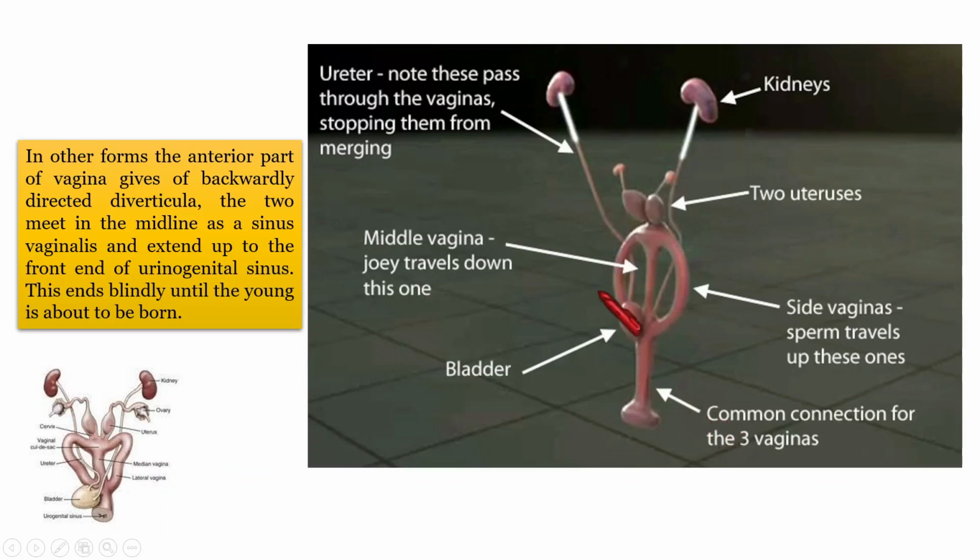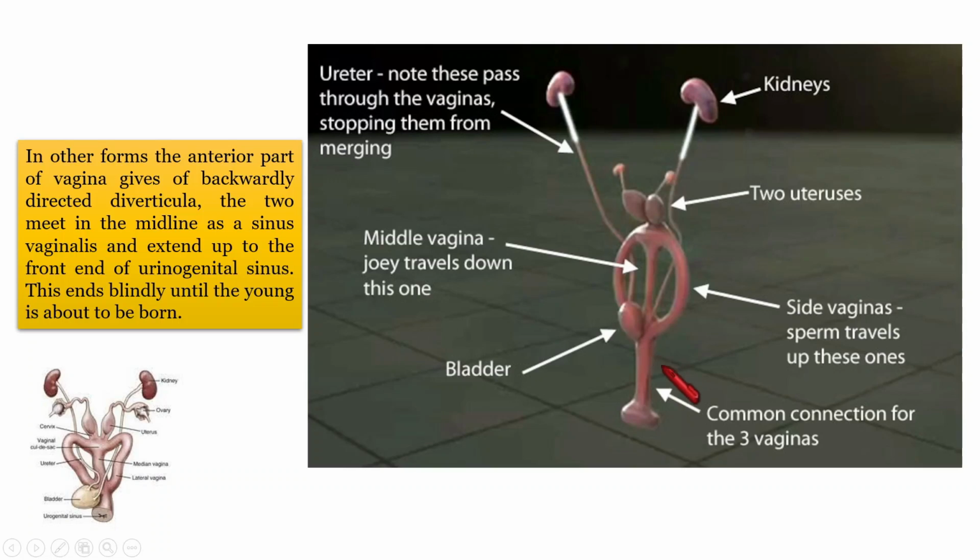So I took this image just to explain this part. The anterior part of the vagina gives off backwardly directed diverticula, and these two diverticula meet together and form a midline canal called the sinus vaginalis. It extends up to the front end of the urogenital sinus, and that end remains closed until the young one is born.